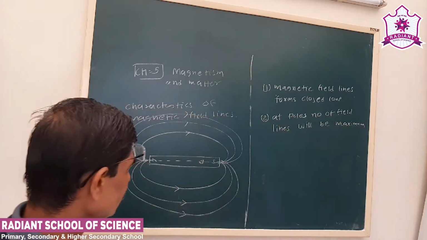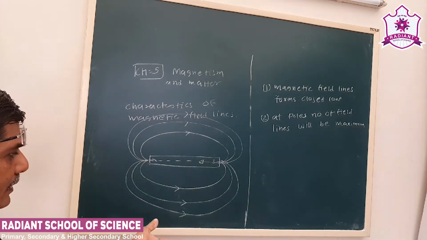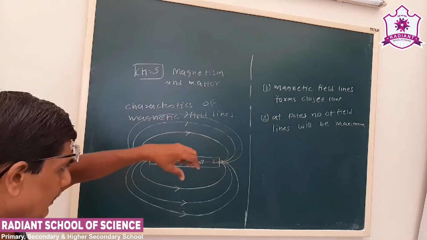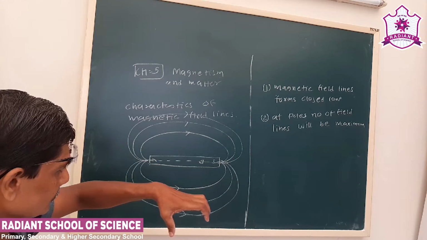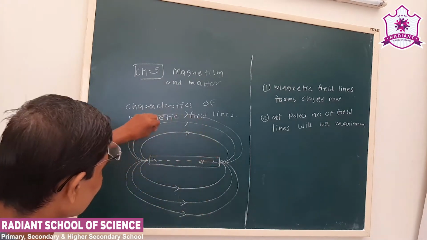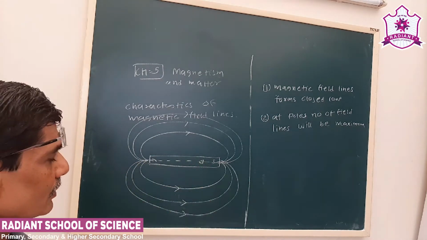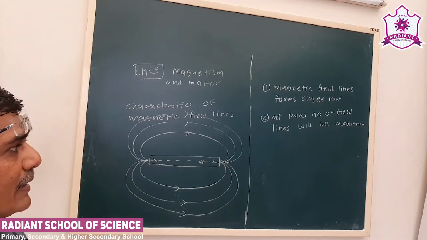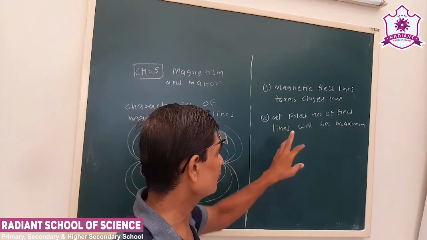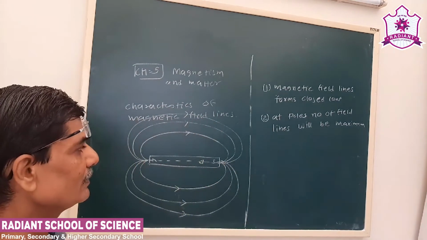So here, if you keep a bar magnet on a paper and sprinkle iron powder, see here the density or concentration of iron powder will be maximum. So we can say at the poles the number of field lines concentration will be maximum.